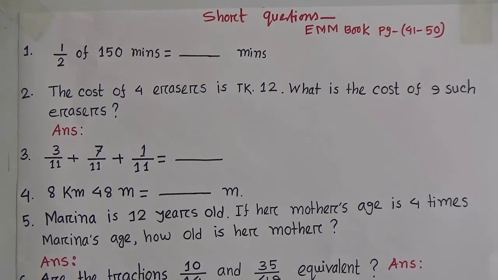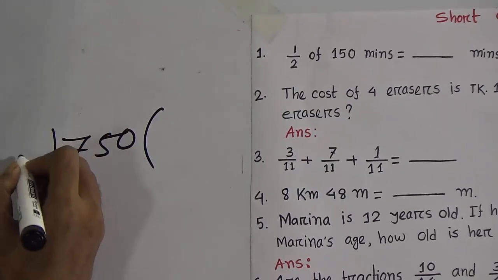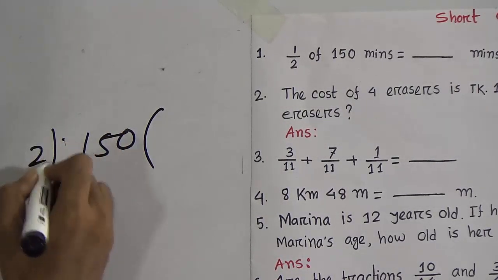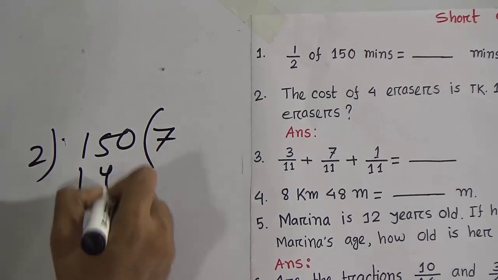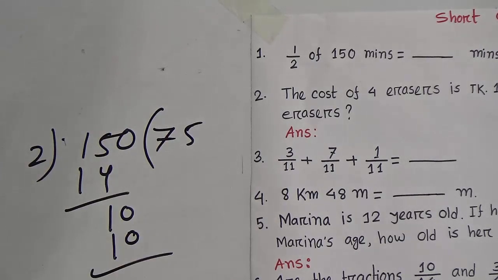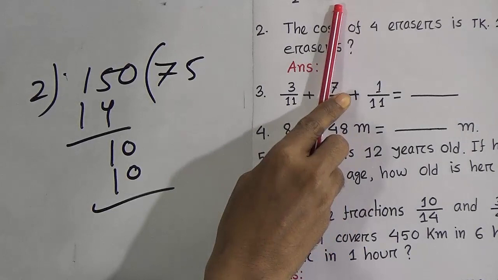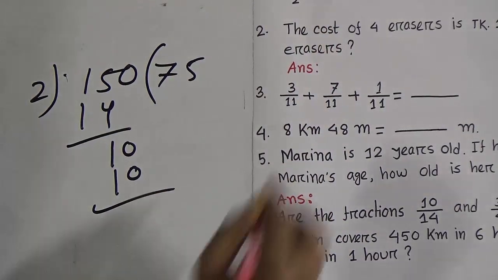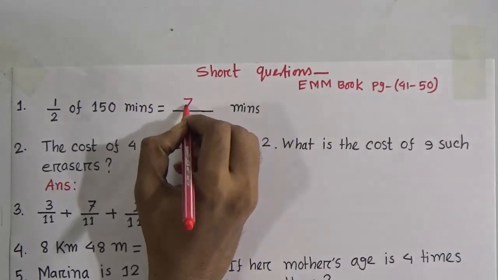That means half of 150 minutes equals how many minutes? Divide 150 by 2. If we divide 150 by 2, then we get 75. Right here, 75.